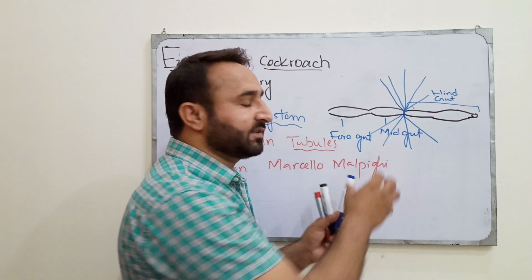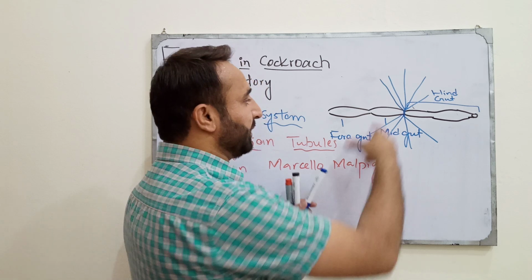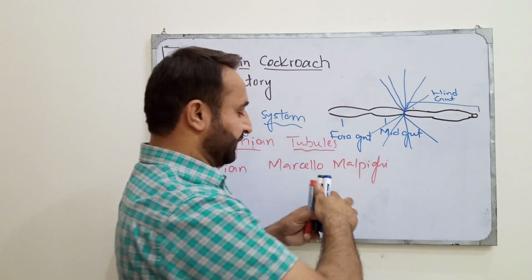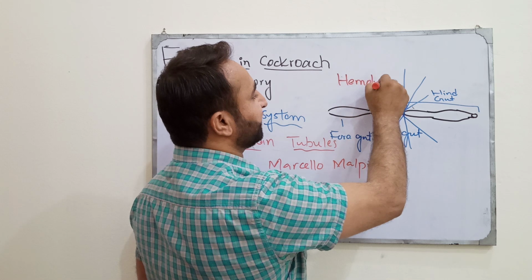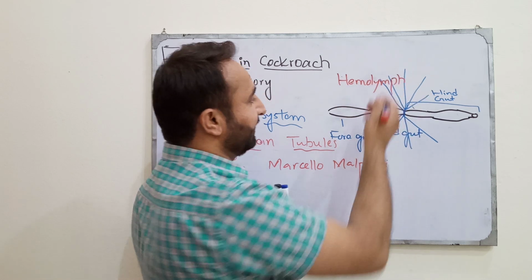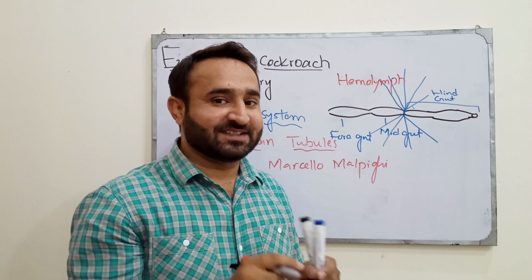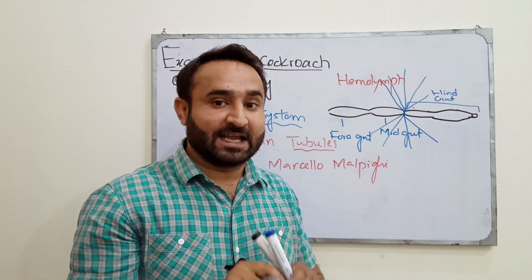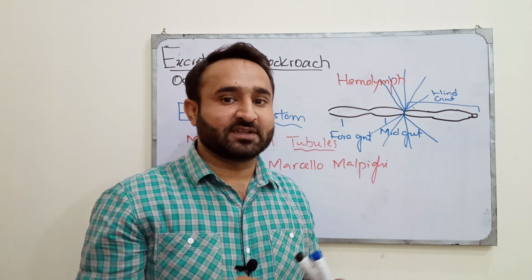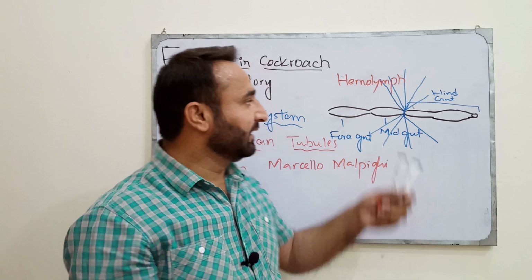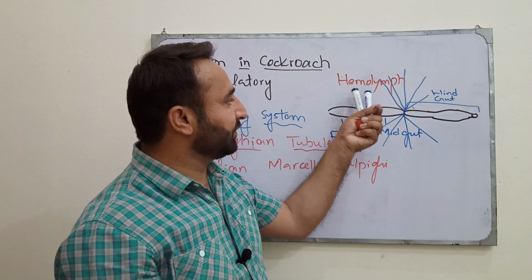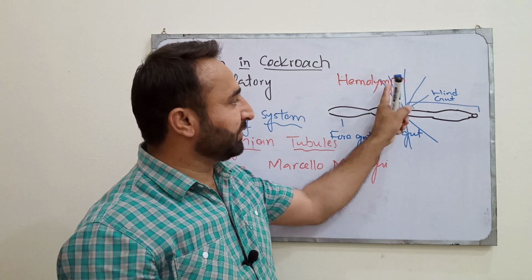These are immersed into the hemolymph. Hemolymph is present around. Why is it called hemolymph? This is colorless blood actually. I wrote it with colored ink, but this isn't colored because it lacks hemoglobin. It doesn't have any color. So hemolymph is the blood of insects, the blood of cockroach. This hemolymph surrounds the Malpighian tubules.